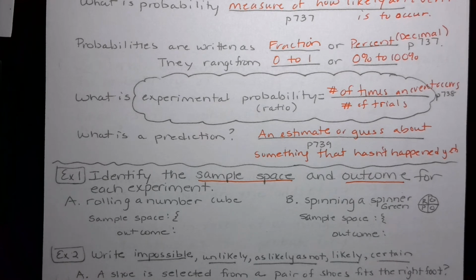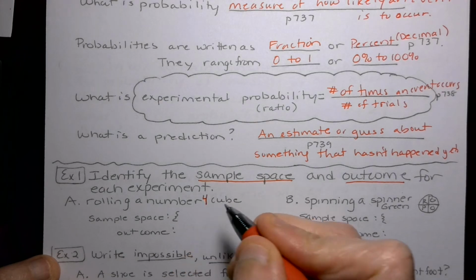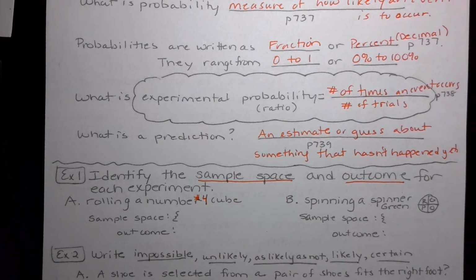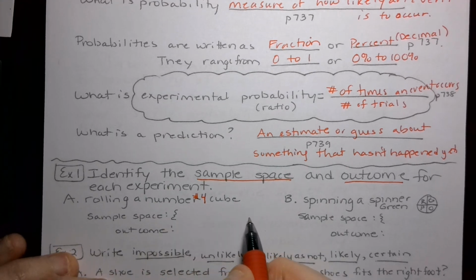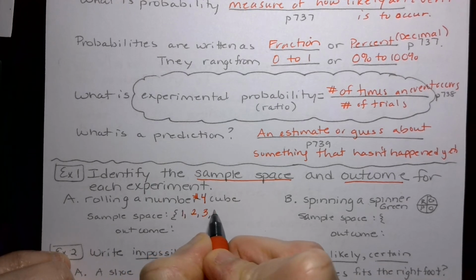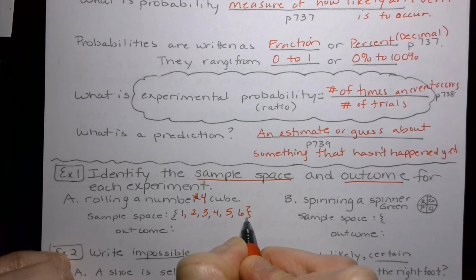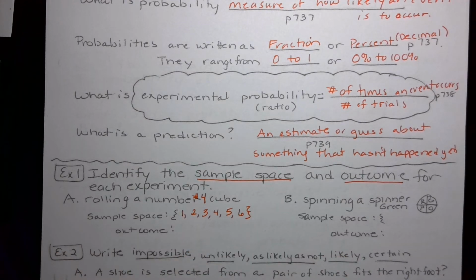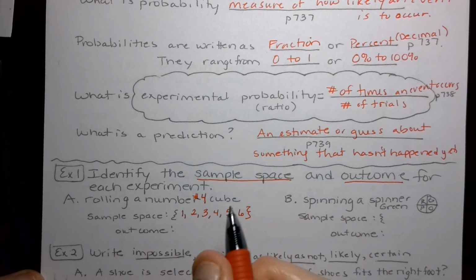So the sample space, again, if you look above, and it's on your sheet there, is a set of all possible outcomes. So when you roll, and this should have a 4 here, a number 4. I made a mistake, so you can add that in there. That should have been part of the problem. When you're rolling a cube, all the possibilities that you could get go here. Okay, so we have 1, 2, 3, 4, 5, and 6, and we have the brackets on both sides. Those are all our possible options. Now the outcome is actually what they ask for in the problem. So in this case, it's the number 4.